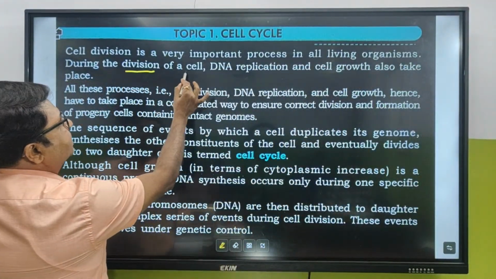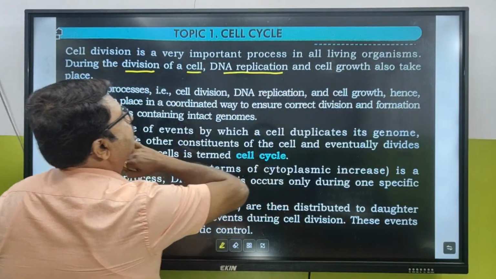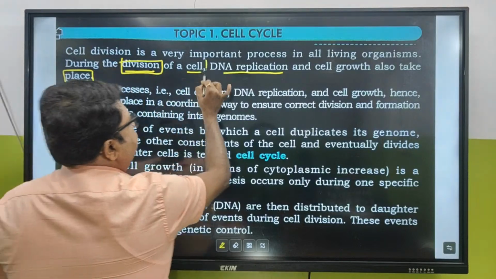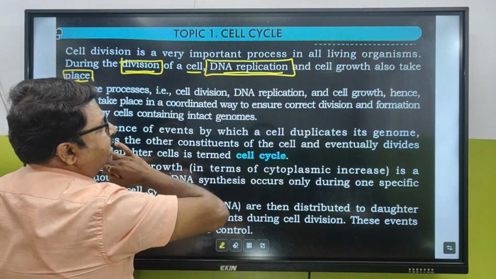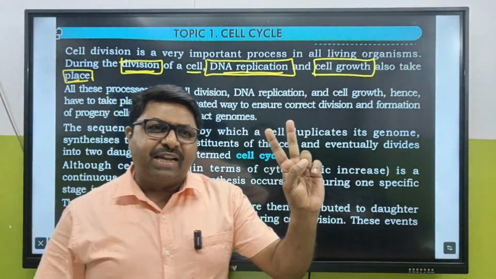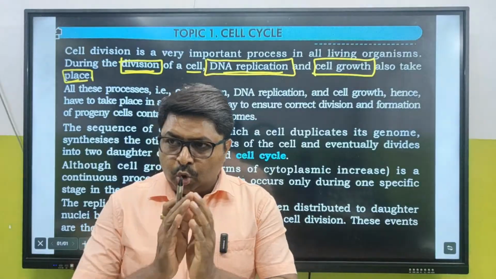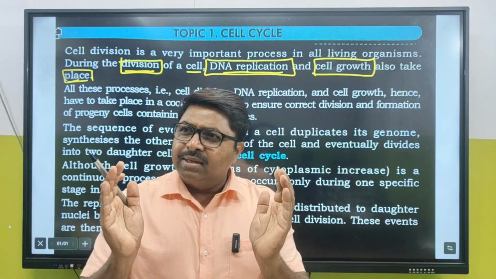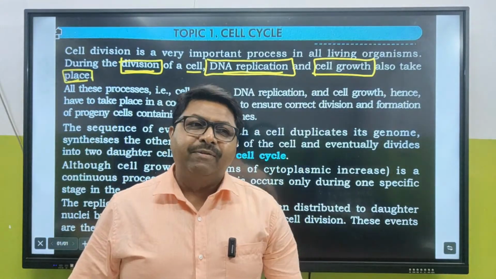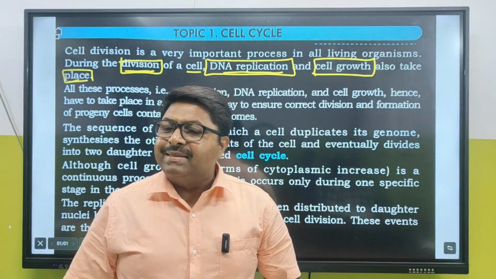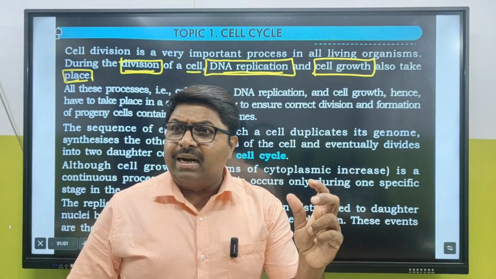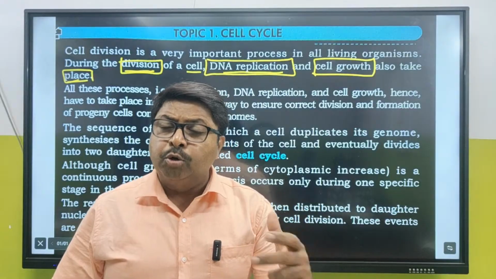During the division of a cell, DNA replication and cell growth also take place. See, during the division of a cell, what happens? Replication of DNA takes place and cell growth takes place. So what are the two phases during cell division? Number one, the growth of the cell. Till the time the cell grows to its normal extent, it is not going to divide. That means there has to be some increase in the cytoplasm. Cytoplasm content should increase for it to divide.